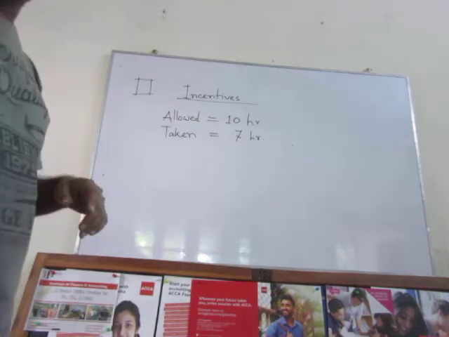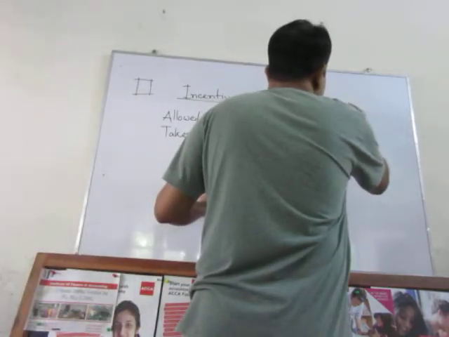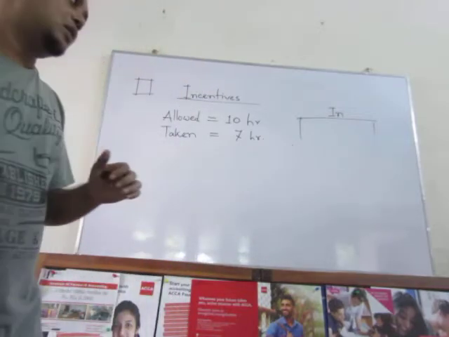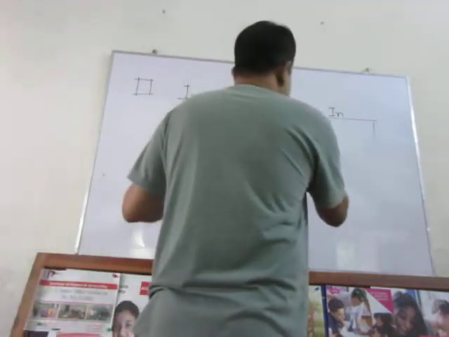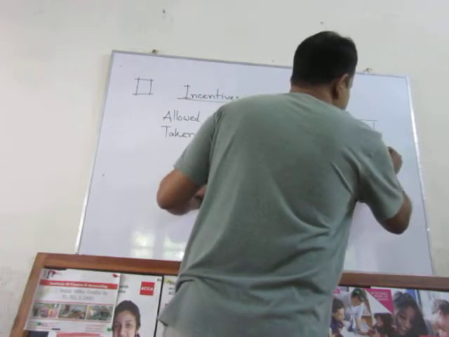Incentive can be calculated in 2 different ways. One is Halsey and another is Rowan.